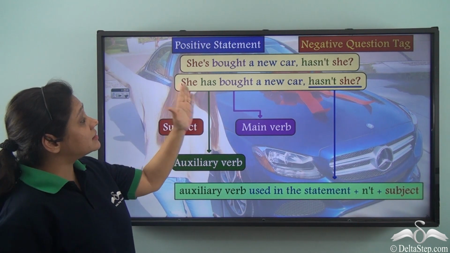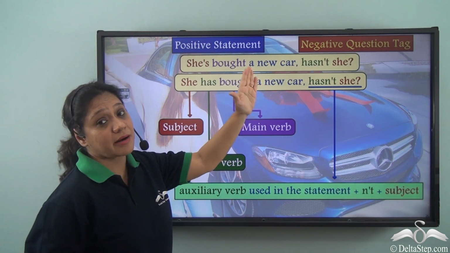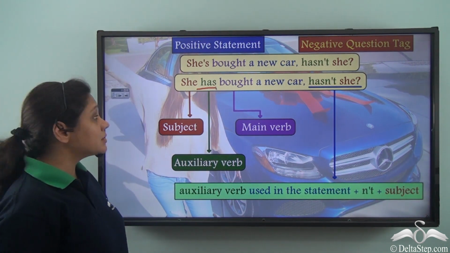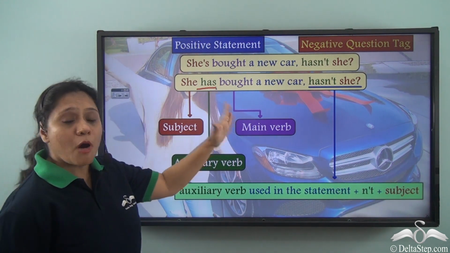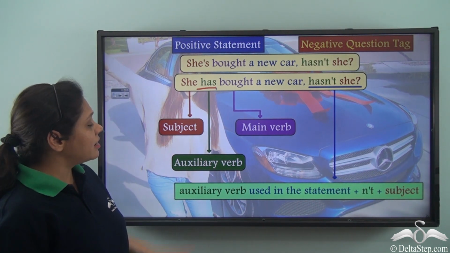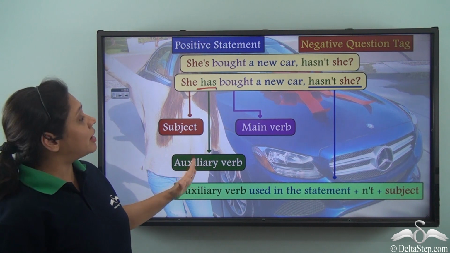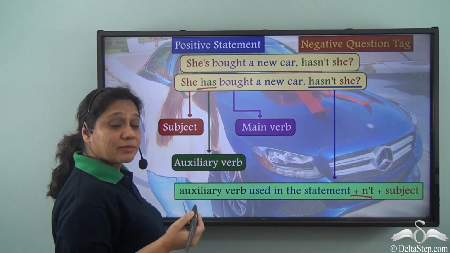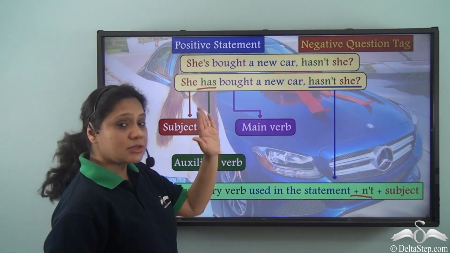So in this sentence, she has bought a new car, hasn't she? Has is the auxiliary verb used. She is the subject and bought is the main verb. So how have we formed the negative question tag? We have used the auxiliary verb has. We have added n't and then we have added the subject she.